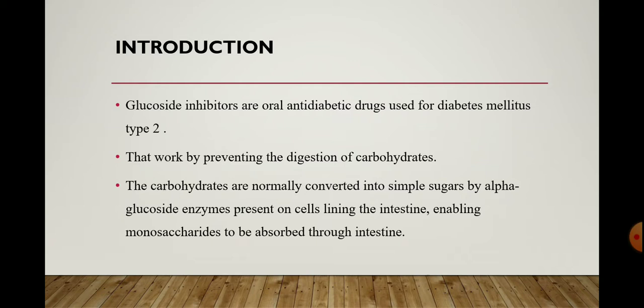The carbohydrates are normally converted into simple sugar by the alpha glucosidase enzyme present on the cells lining the intestine, enabling monosaccharides to be absorbed through the intestine.